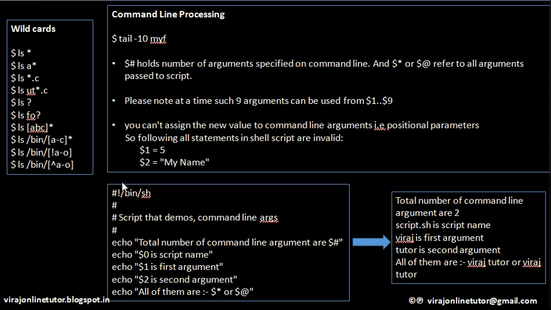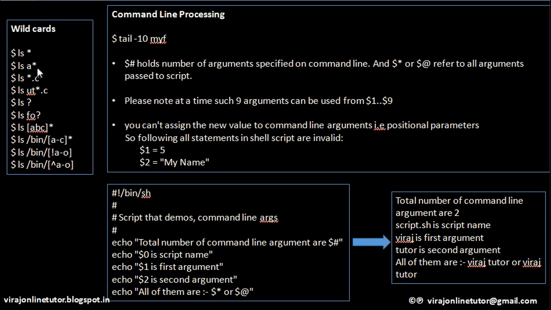Hi everyone, so let's continue with the video lecture series on shell scripting. Now I will explain to you all the different wildcard symbols which are used while listing the files on your Linux file system. Suppose you are in a particular folder on your Linux, and when you type ls asterisk, it means display all the files in your current folder.